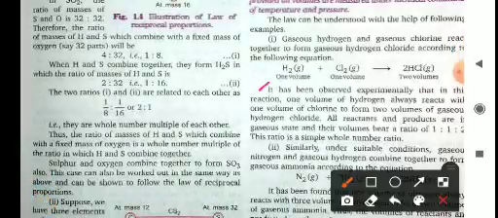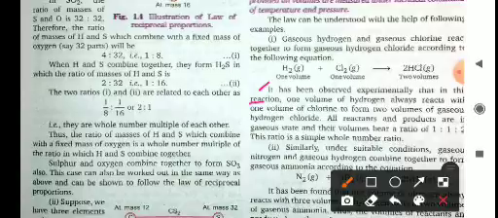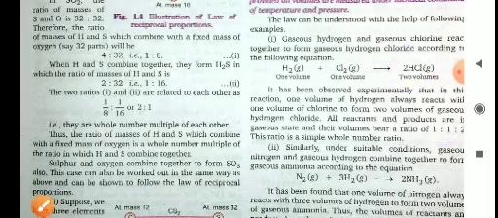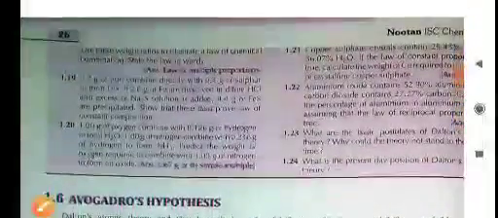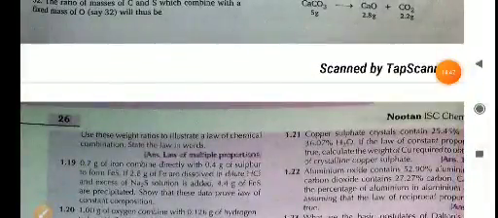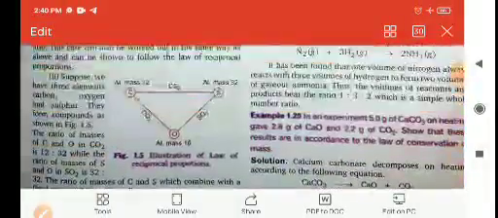It has been observed experimentally that in this reaction one volume of hydrogen always reacts with one volume of chlorine to form two volumes of the gaseous product, and their volumes bear a ratio of 1:1:2. This ratio is a simple whole number ratio. So when two gases combine with each other and form a third gas, they also bear a simple whole number ratio like 1:1:2. Okay, so these are the five laws of chemical combination.